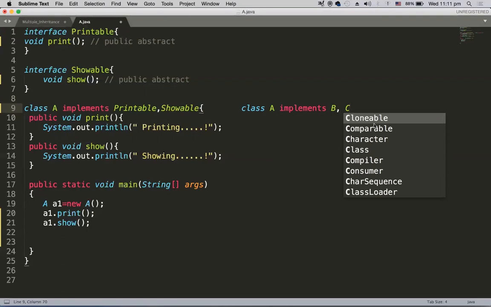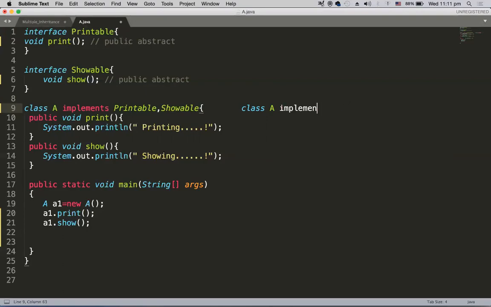That's why we say by using interfaces we achieve a multiple inheritance kind of mechanism. Multiple inheritance with classes is not possible, but with interfaces, a class implements n number of interfaces. You can specify all interfaces separated with a comma: printable, showable, something else.